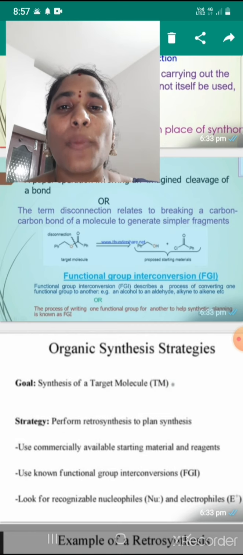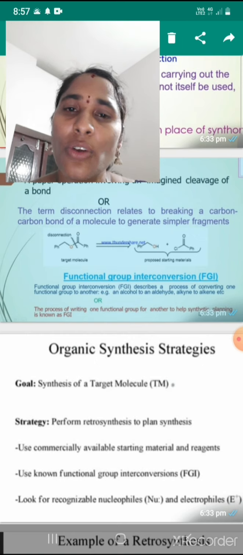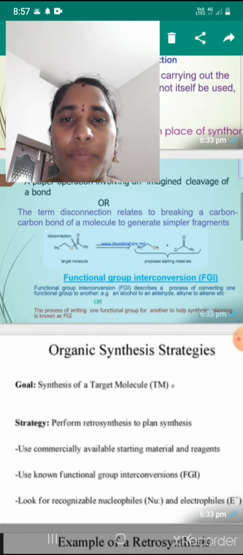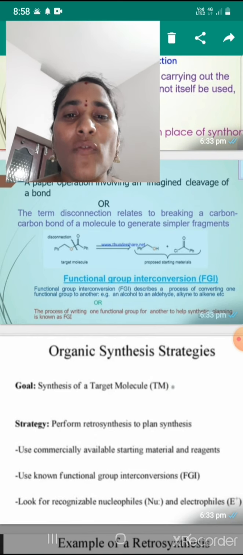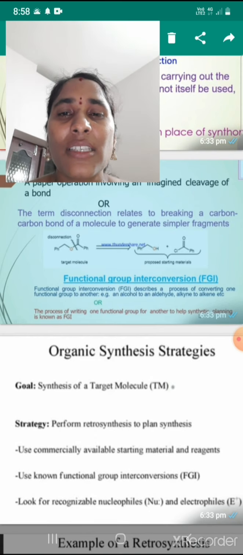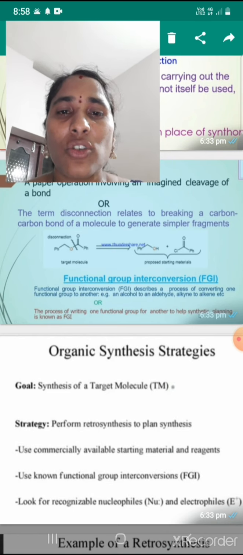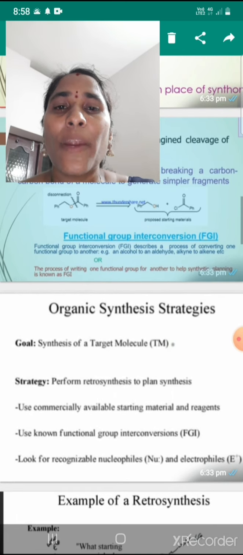So functional group interconversion means one functional group is converted into another functional group. Another example is alkyne to alkene. One functional group, alkyne, is converted into another functional group, alkene. So we can prepare alkene from alkyne.